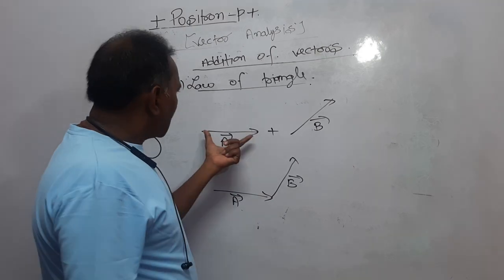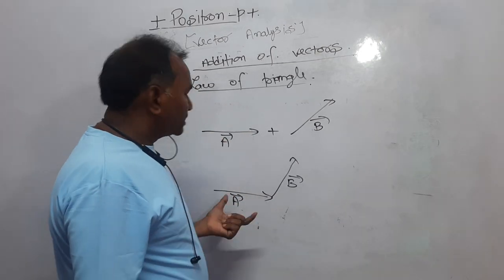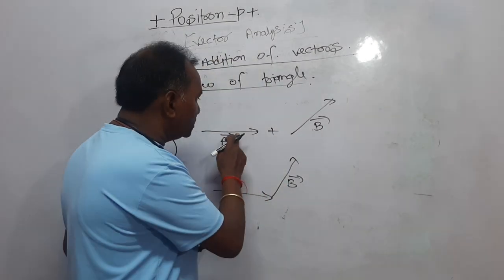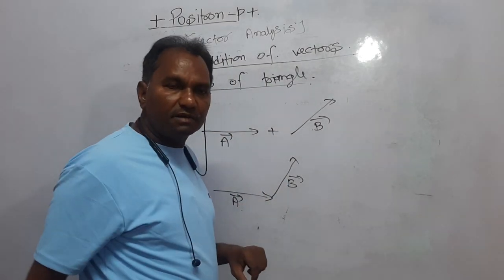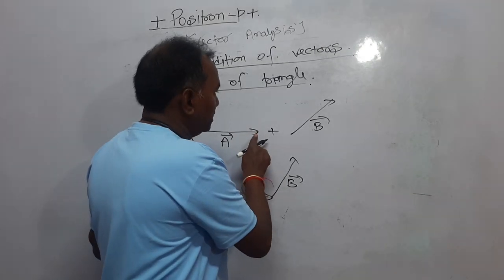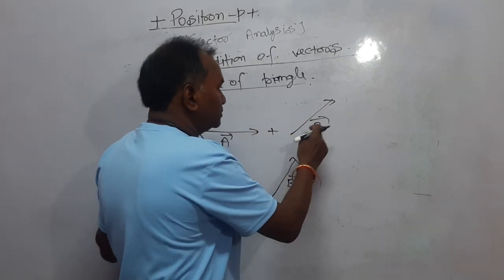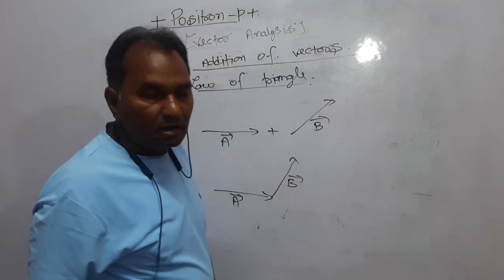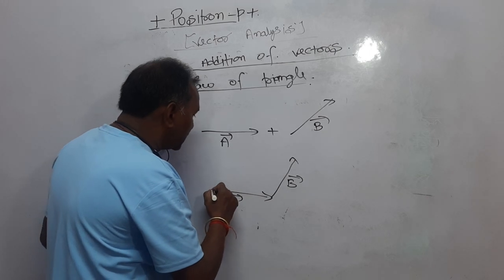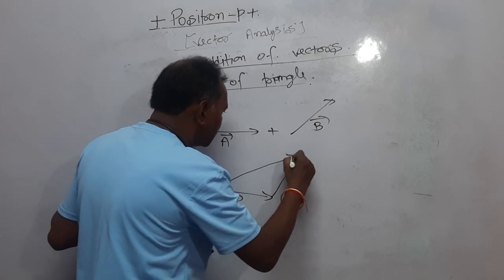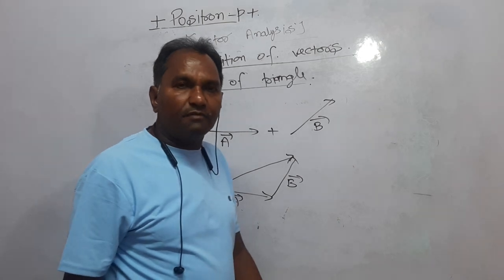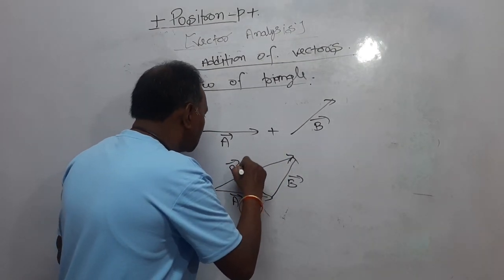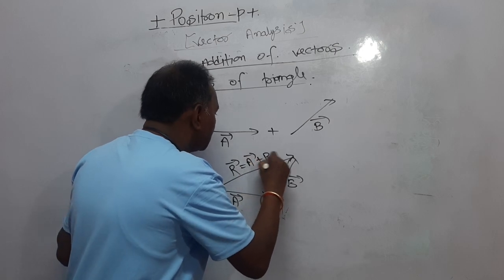Now, I have drawn here vector A, right? A line equal in magnitude to vector A and parallel to vector A. So, if it is vector A, here it is also vector A. Now, on the head of vector A, I have drawn a line parallel to vector B and equal in length. And if it is vector B, it is also vector B. Now, dear student, draw a line to join the initial and final point. And the direction of the resultant will always be from initial to final. So vector R is equal to vector A plus vector B.